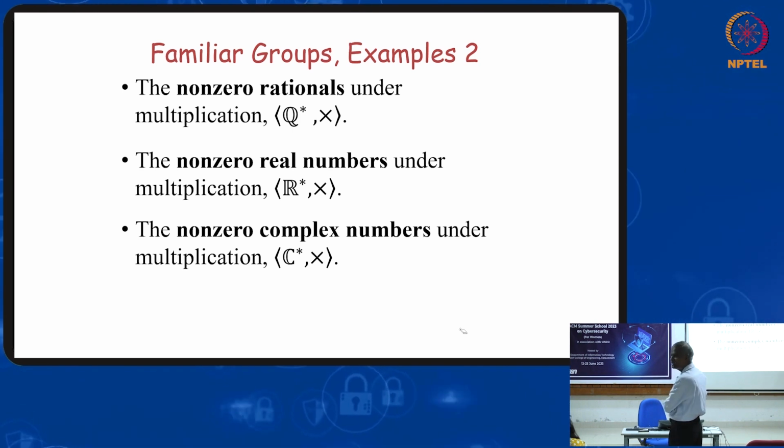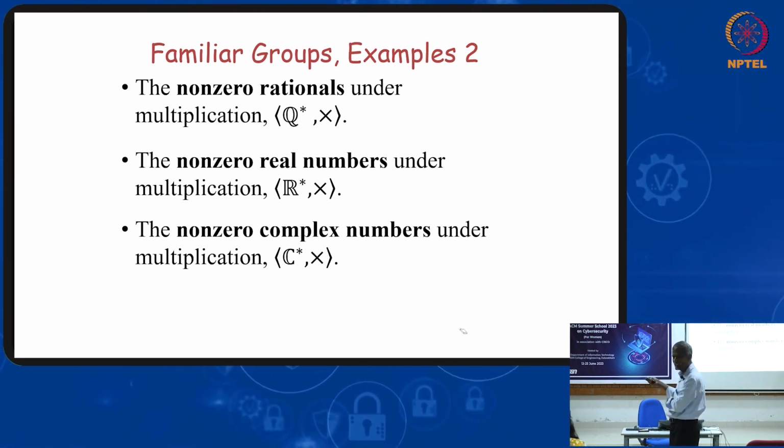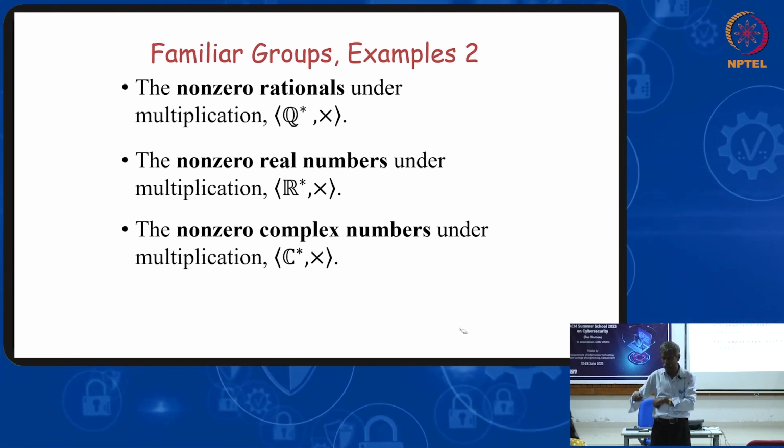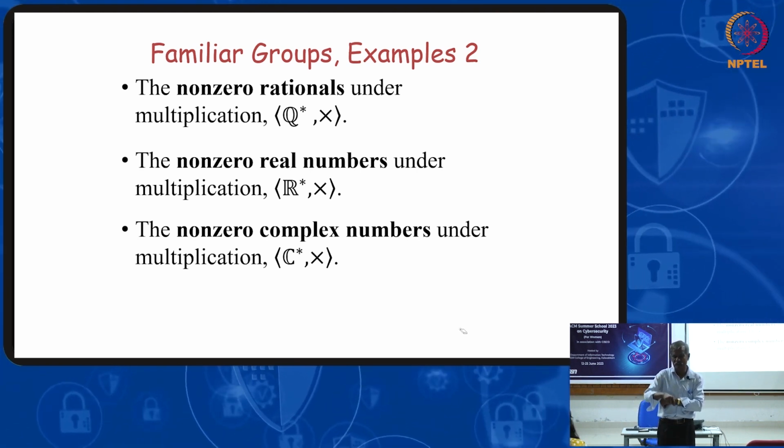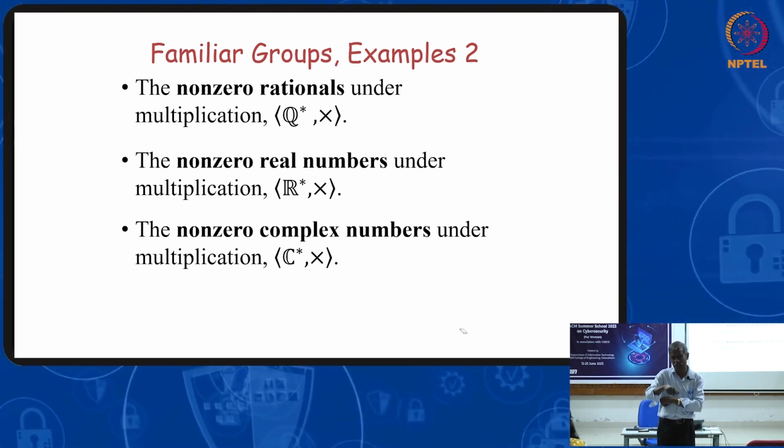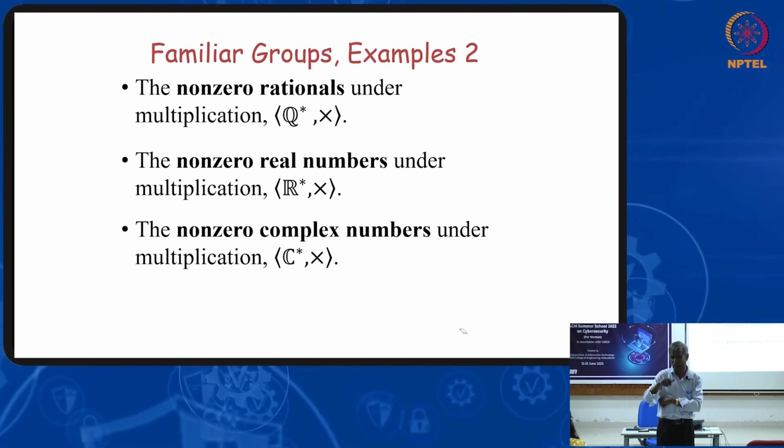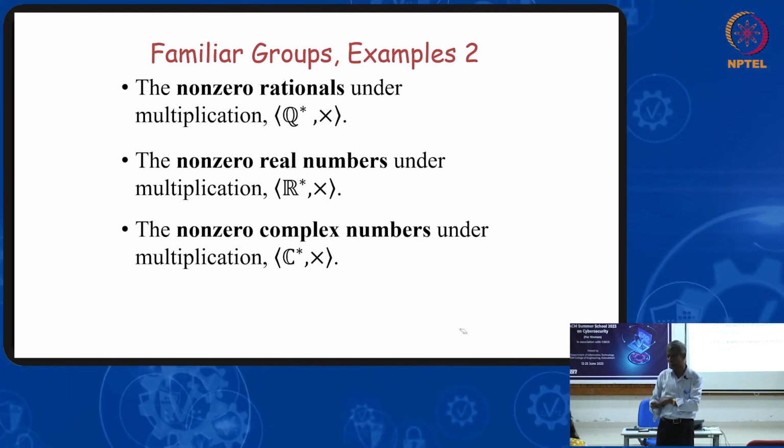Multiplication, non-zero elements you have to take. Suppose you take 0 also. For example, 5, 1 by 5 you can take. Minus 7, 1 by minus 7 you can take. But 0, 1 by 0 is not defined. So that is why non-zero.